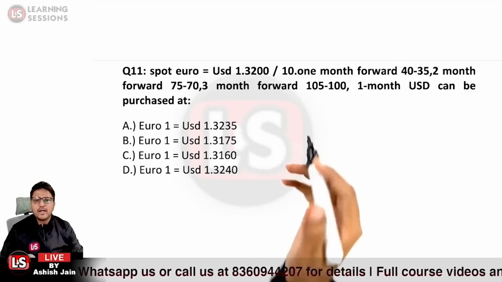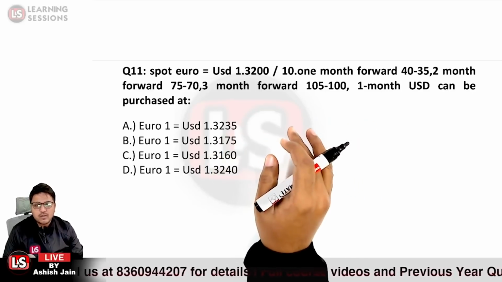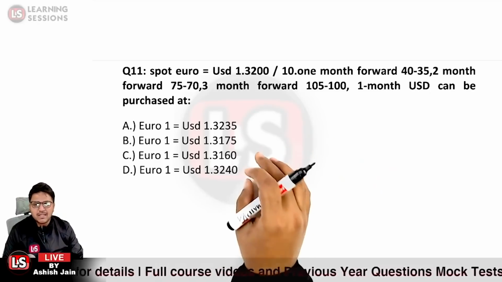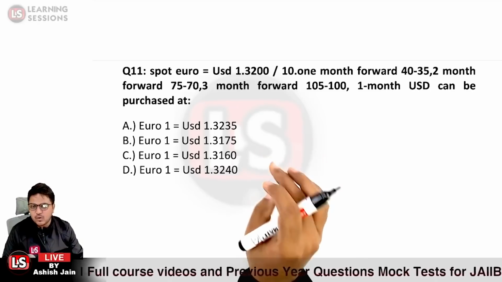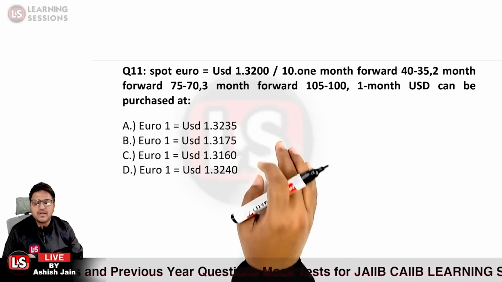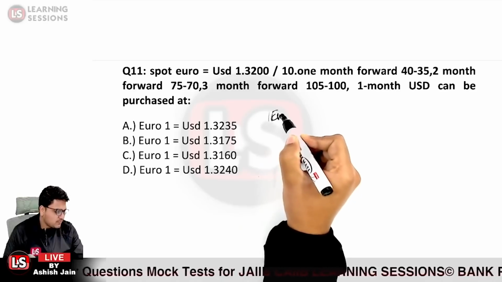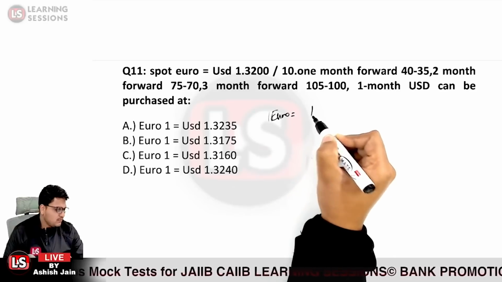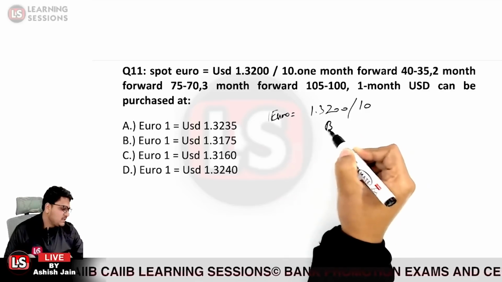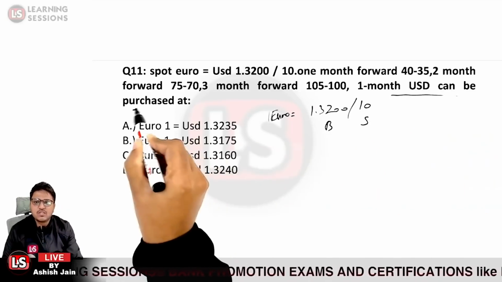Spot rate is given and simply the purchase rate is to be calculated. So which rate will you consider, the merchant rate or the interbank market rate? I just told you that when the question is silent about it, we consider the interbank market rate. The spot rate is €1 equal to 1.3200/10. This is the buying rate and this is the selling rate. In the question it is clearly asked that we want to calculate the 1 month purchase rate.